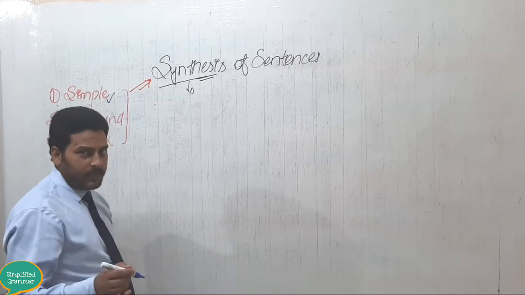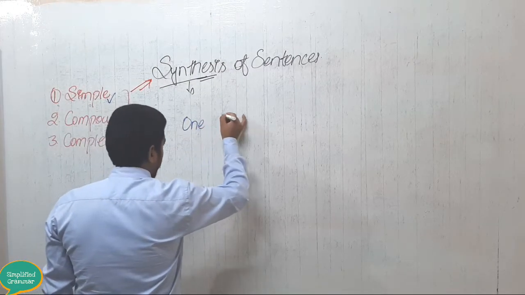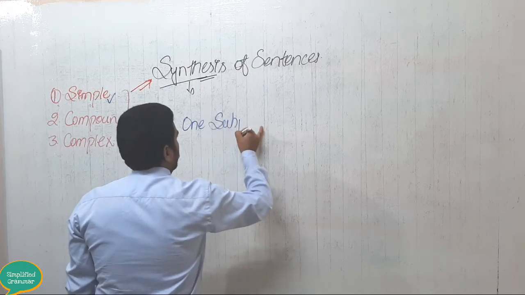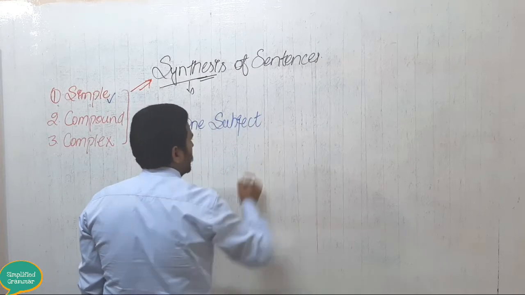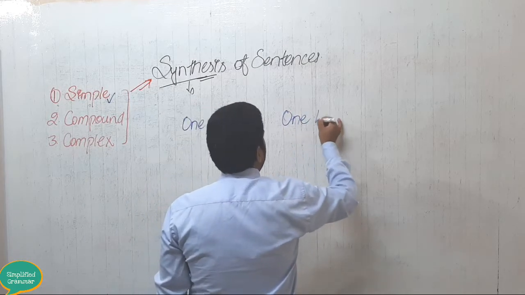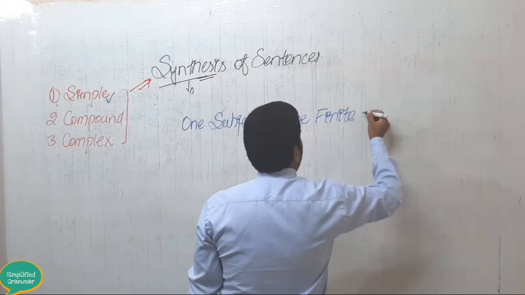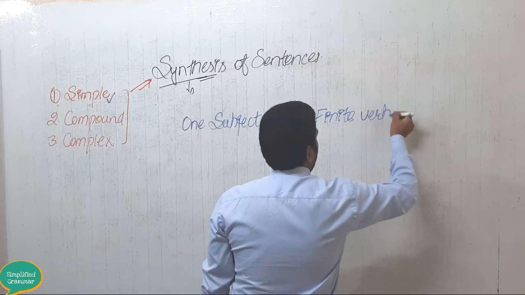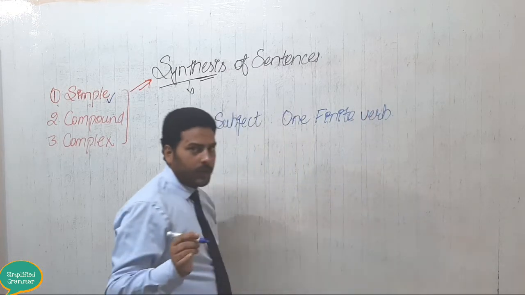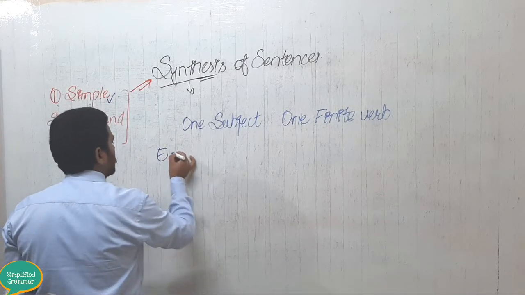Actually, a simple sentence has only one subject and one finite verb. Okay, dear students, one finite verb. For an example, let me write one example of a simple sentence.